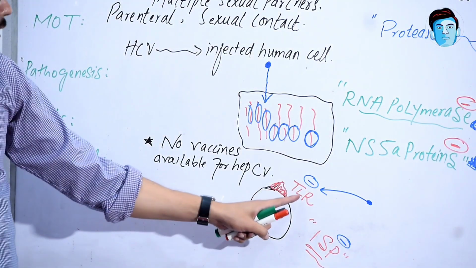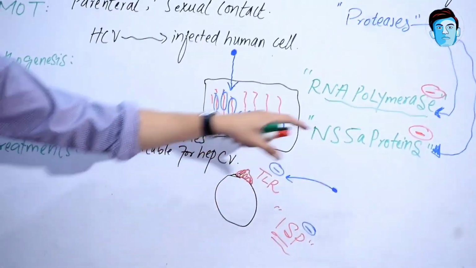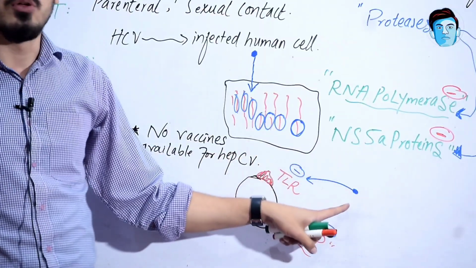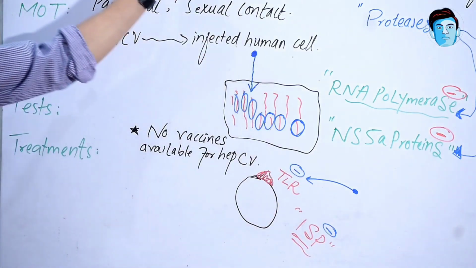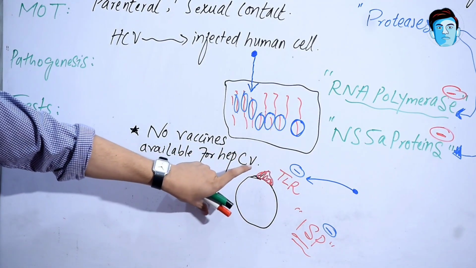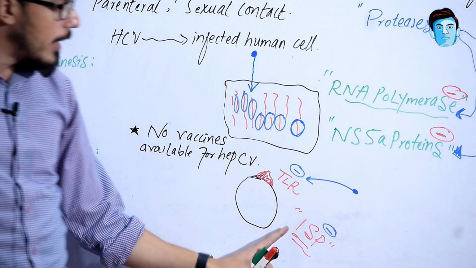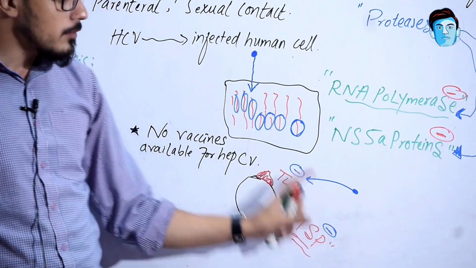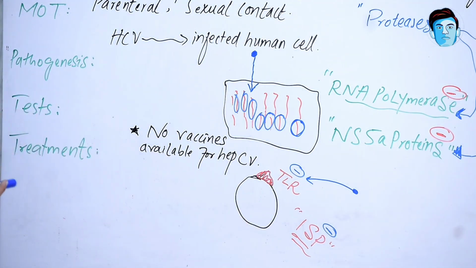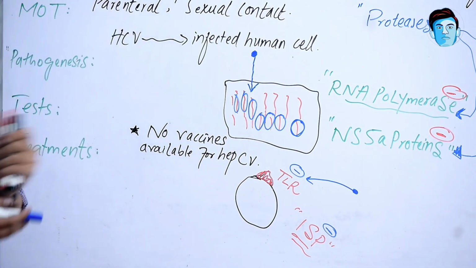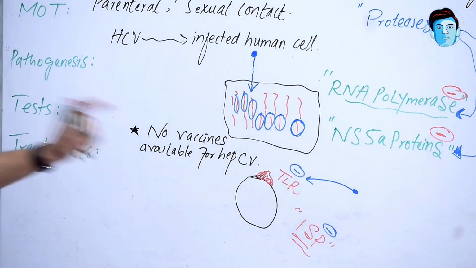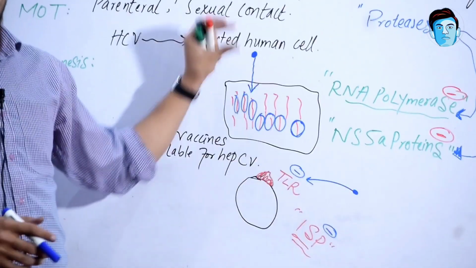The main function of the toll-like receptor is that whenever an antigen comes into the body, it recognizes that antigen and removes it. But hepatitis C virus causes infection by inhibiting the toll-like receptor on the surface of hepatocytes, along with the interferon signaling pathway. That's why it causes chronic liver infection and the antigen is not recognized. That's all about the general pathogenesis of hepatitis C virus.